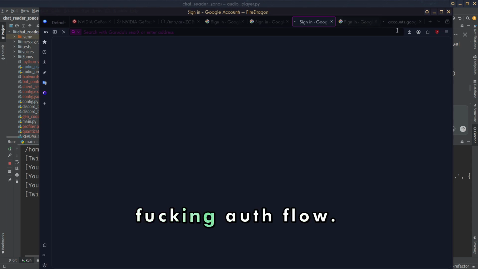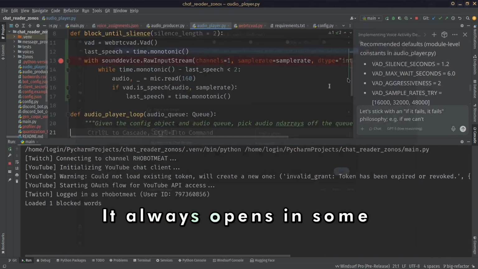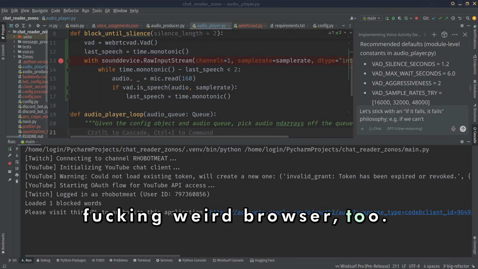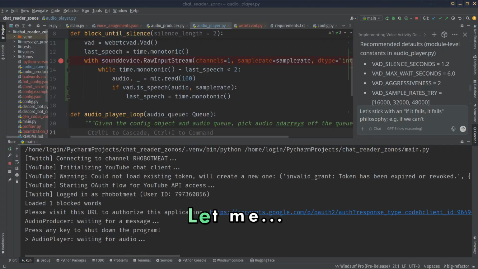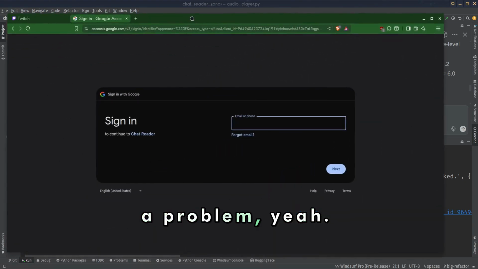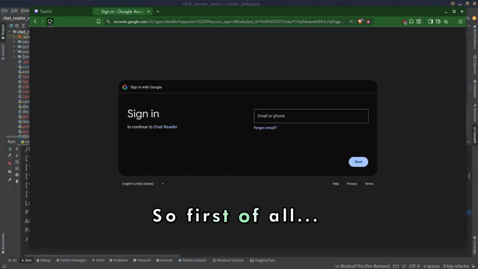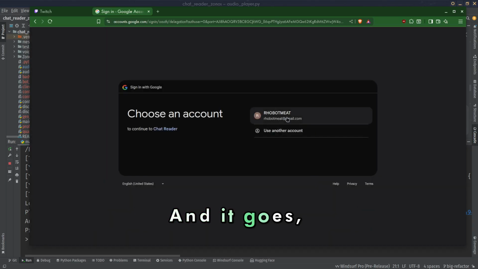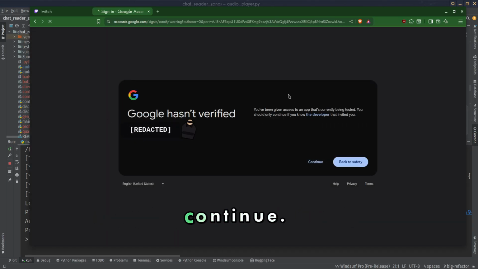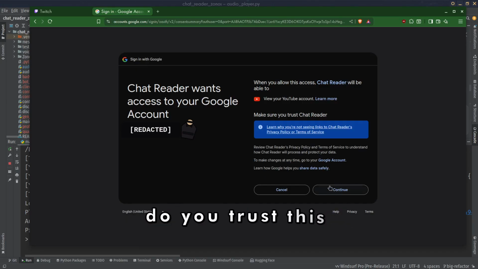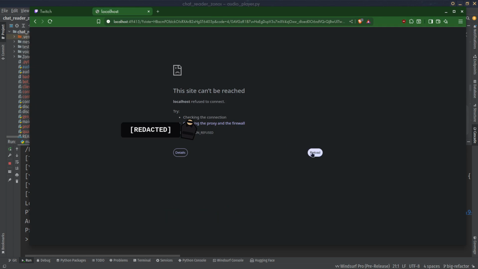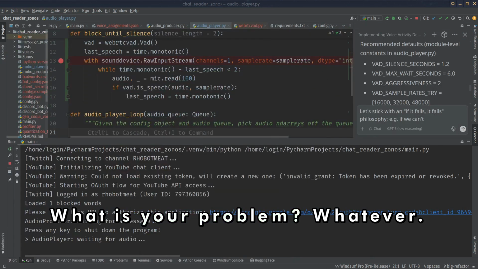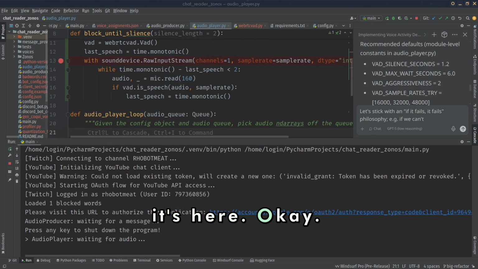Oh, it wants to do the auth flow. I don't have time for this. It always opens in some weird browser, too. It doesn't want to open in just a normal browser. Here, you may as well see... Does this leak anything? I don't think it does. I don't think that causes a problem. This is the bullshit I have to deal with. First of all, it cries about it, and it goes, oh wait, you're robot meat. And then I have to hit continue. And then, do you trust this application that you made? Yes, I do. And then it shits itself. God damn it. What is your problem? Whatever. Well, okay, it's here.